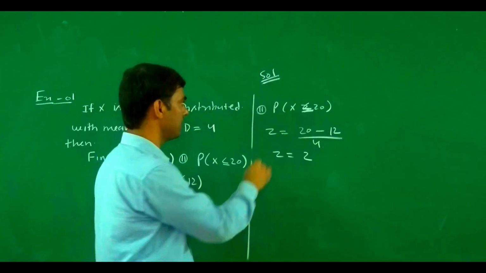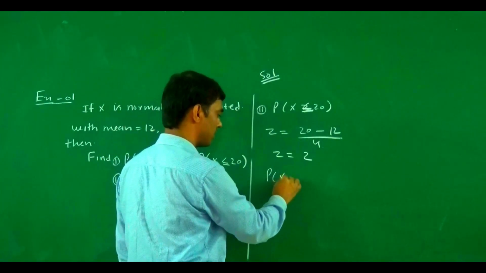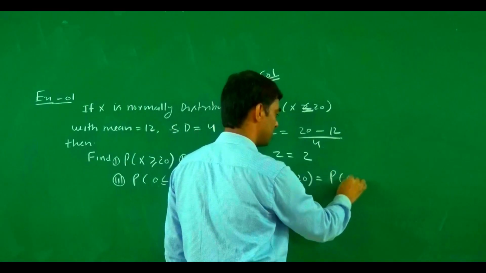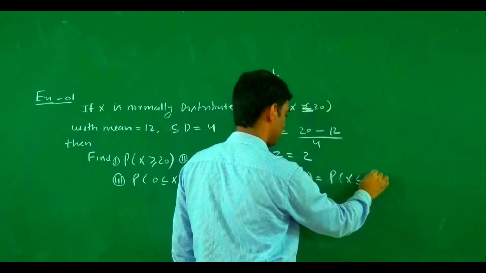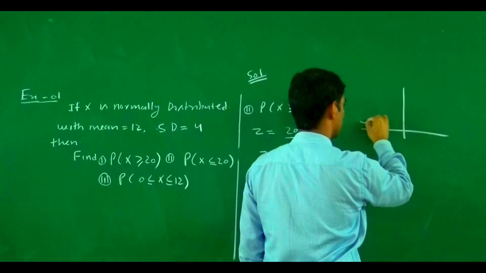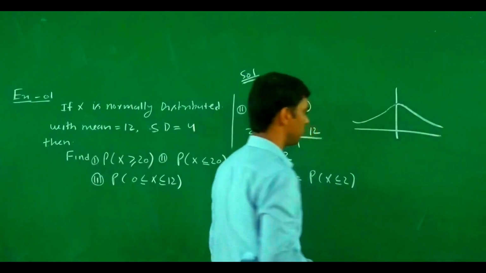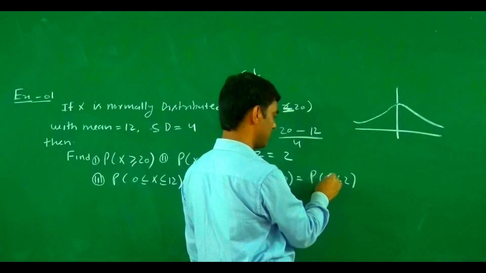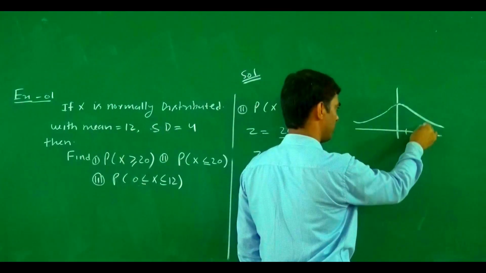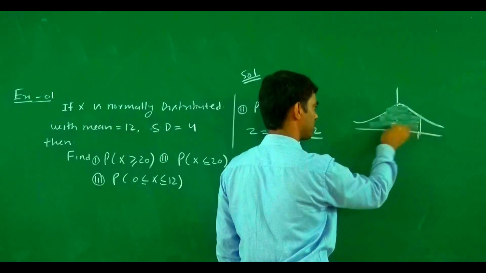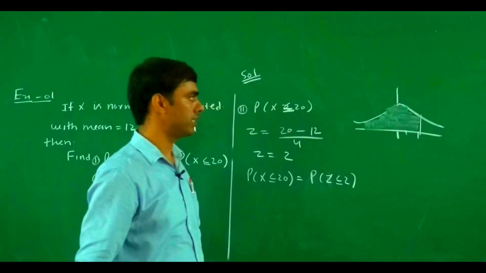So what is the probability? This may be converted from x less than or equal to 20 into a probability of z less than or equal to 2. Again, if we try to visualize this one, it is in this form. Here this one is not x, this is z. Z equals 1 and 2. So this area, this area, this area. How do we find this area?